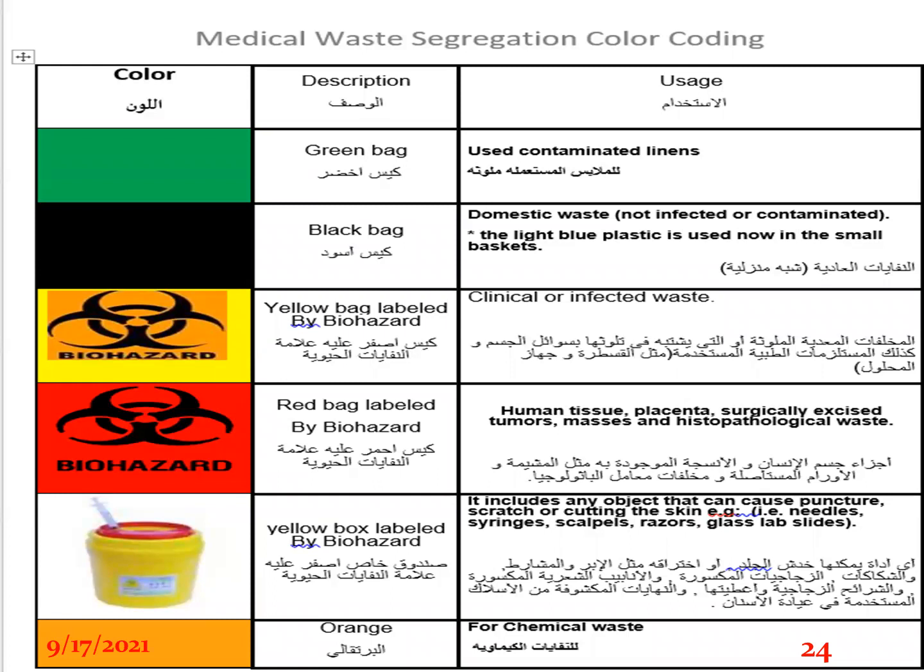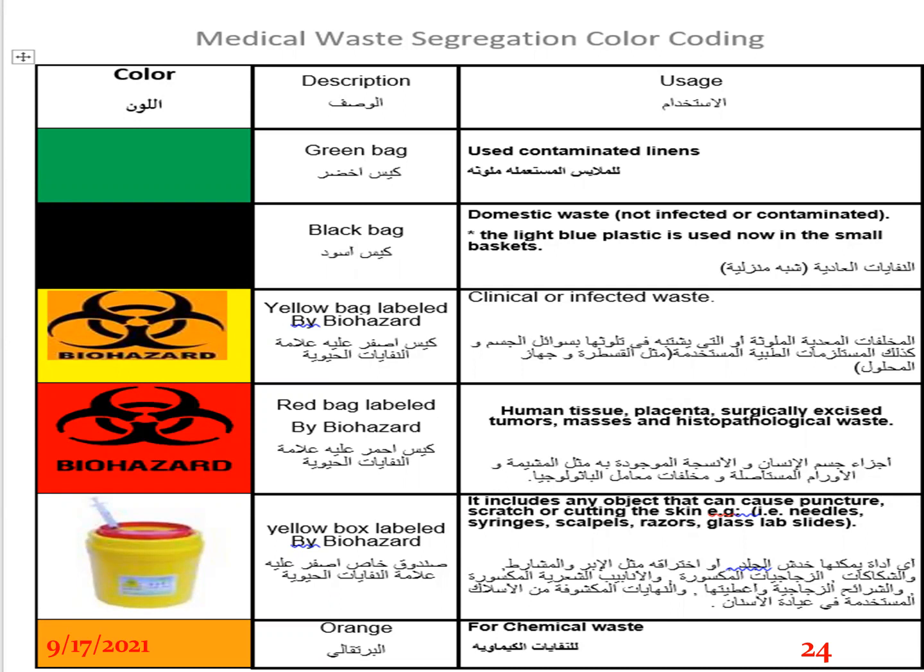He will ask about or observe the medical waste segregation. Everyone inside his hospital can make a scheme like that. It's one example only, mentioning the color of the bags and how to discard each type of waste inside the hospital, and distribute it everywhere in the hospital for staff orientation.